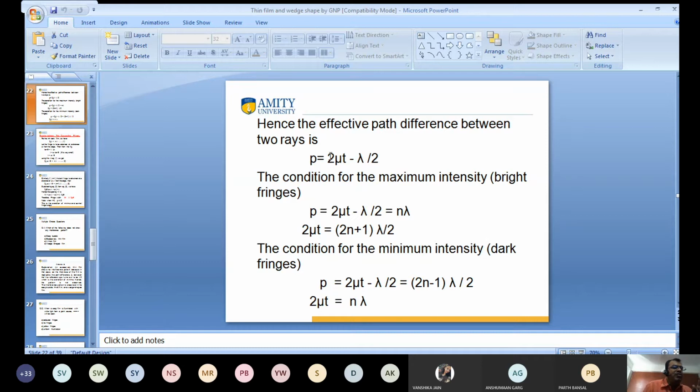Actually it will be 2 mu t cos r, but for normal incidence cos r is equal to 1, so that p is equal to 2 mu t minus lambda by 2. Is it clear?